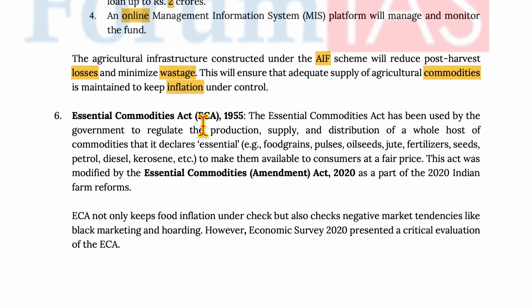Now, moving on to the Essential Commodities Act of 1955. The Essential Commodities Act has been used by the government to regulate production, supply, and distribution of a whole host of commodities that it declares essential. Example: food grains, pulses, oilseeds, jute, fertilizer, seeds, petrol, diesel, kerosene, etc., to make them available to consumers at a fair price. This act was modified by the Essential Commodities Act of 2020 as part of the 2020 Indian Farm Reform. Now, ECA not only keeps food inflation under check but also checks negative market tendencies like black marketing and hoarding. However, the Economic Survey of 2020 presented a critical evaluation of the ECA.